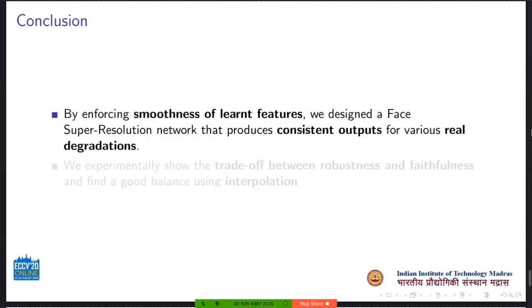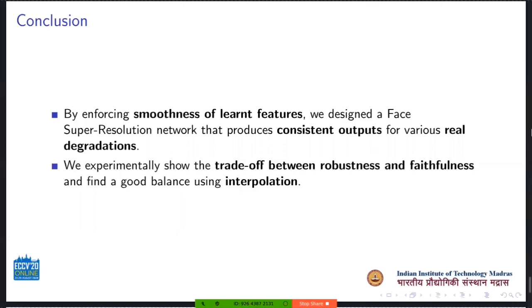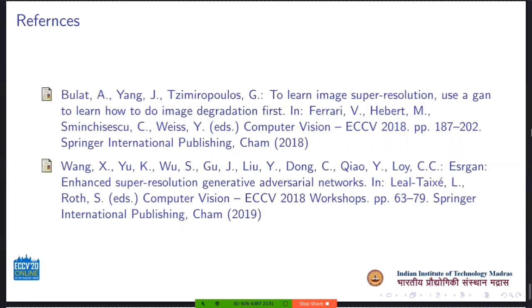In conclusion, we trained a robust super-resolution network that leverages smoothness of features to maintain a consistent output for a variety of different real degradations, and we experimentally show the trade-off between robustness and faithfulness and achieve a good balance using interpolation. These are some of our references.